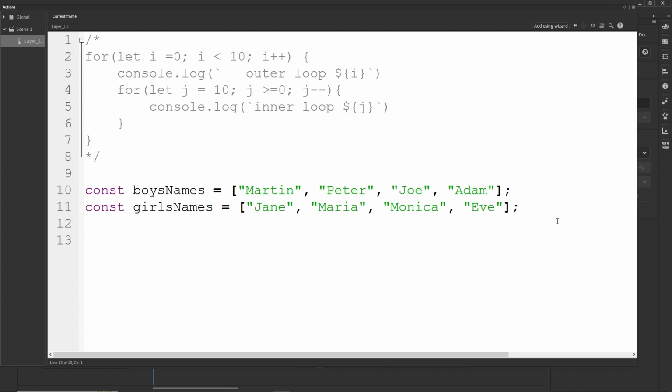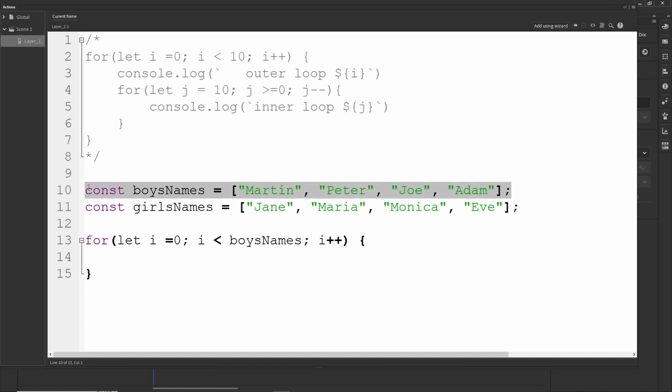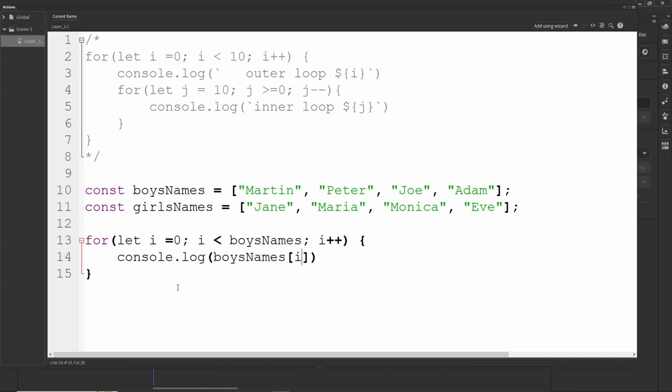So I'm going to create a for loop: for let i equal to 0, i smaller than boysNames, and then i plus plus. First of all I'm going to type the boys names, so console.log, boysNames of i.